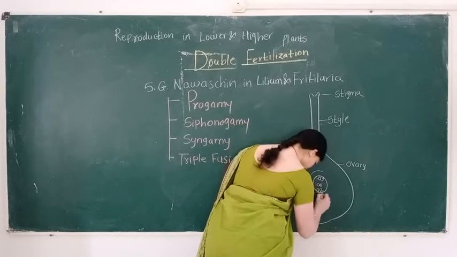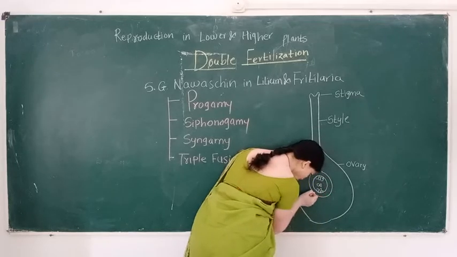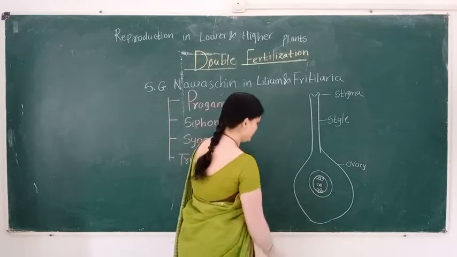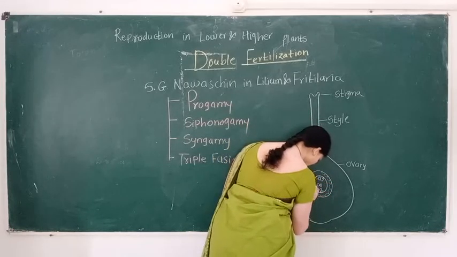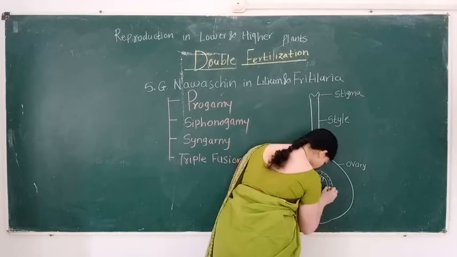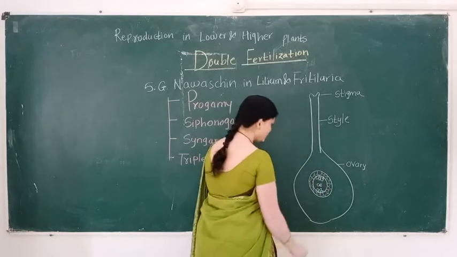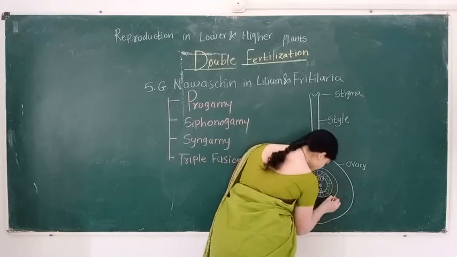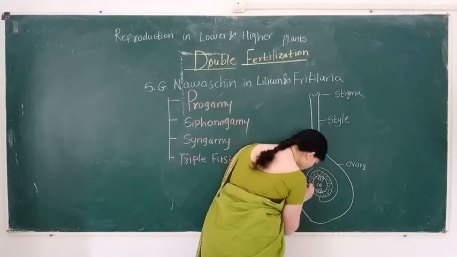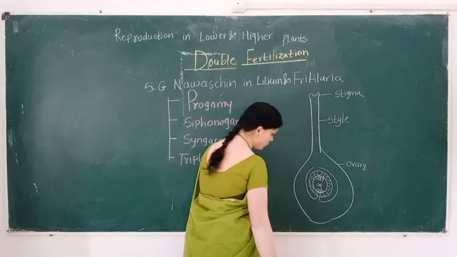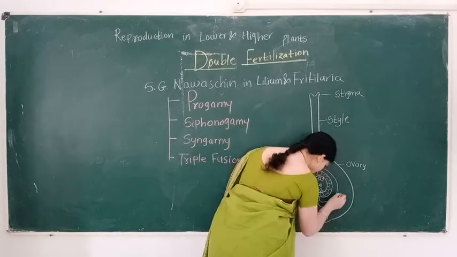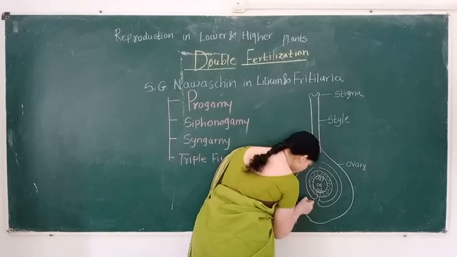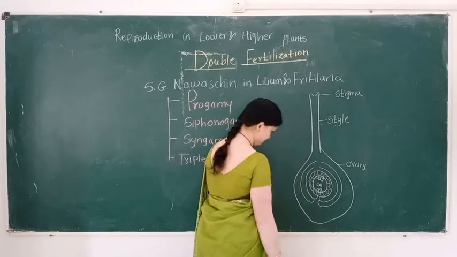This embryo sac is surrounded by the nucellus, which is made up of diploid parenchymatous tissue. The nucellus is surrounded by outer layers called integuments. In an anatropous ovule, two integuments are present.